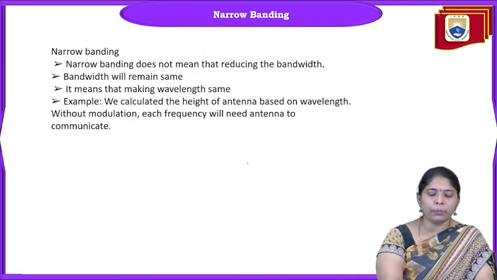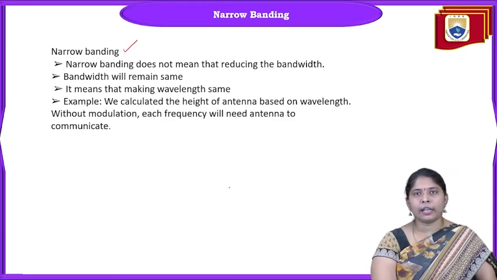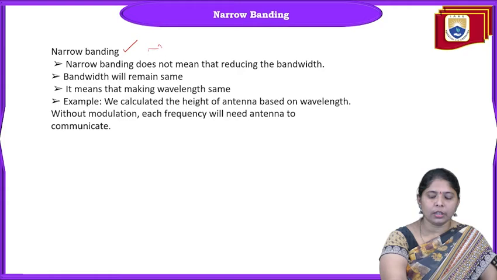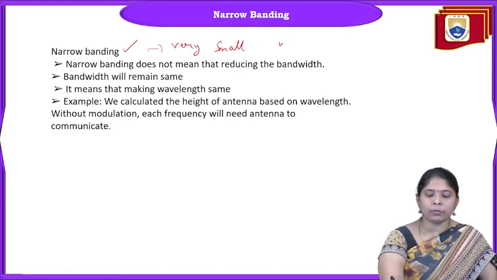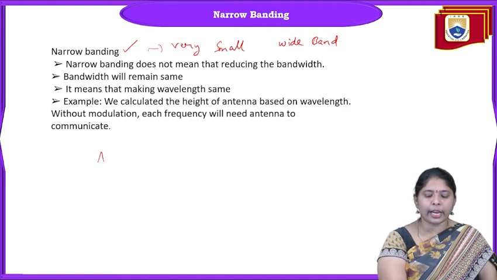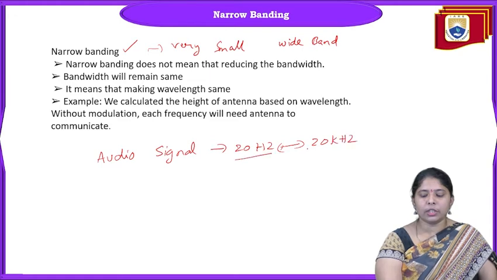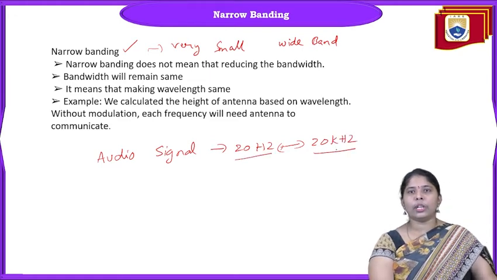And one more important reason for the need for modulation is narrow banding. Narrow means very small, wide means high. One more term is wideband, wideband means high. So banding means, suppose you take an audio signal, the frequency range is 20 Hz to 20 kilohertz.